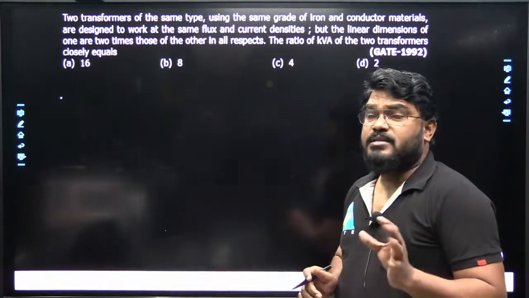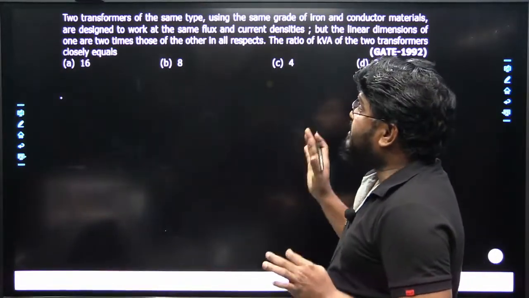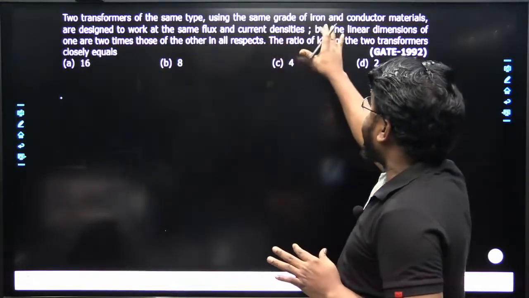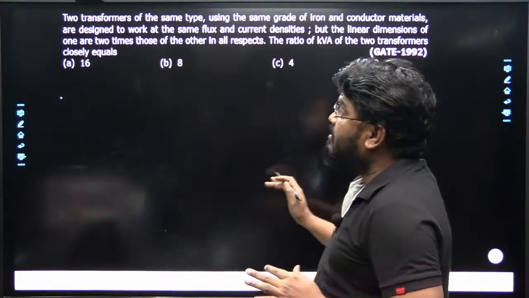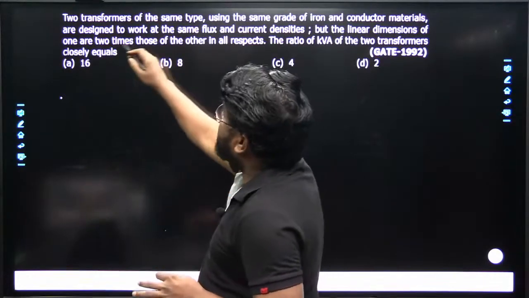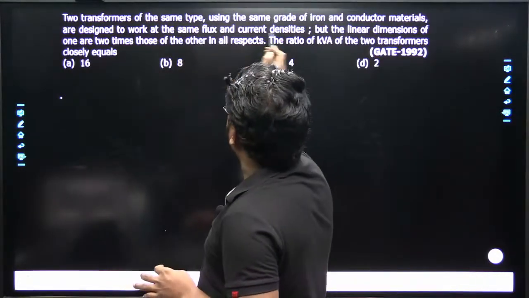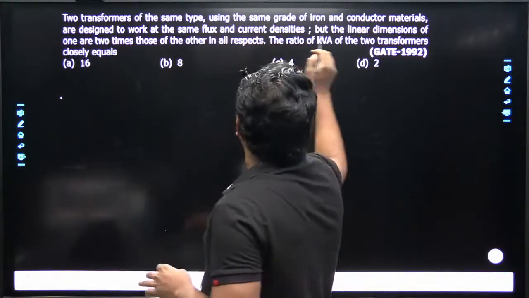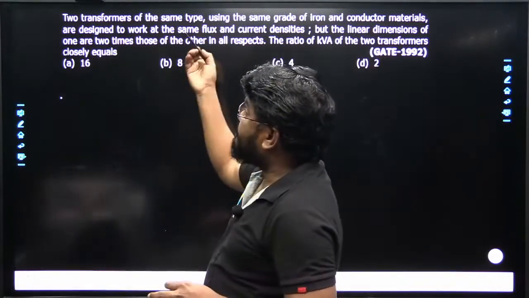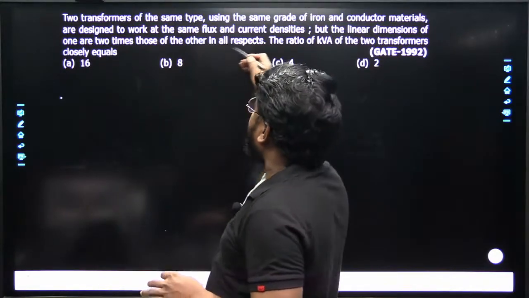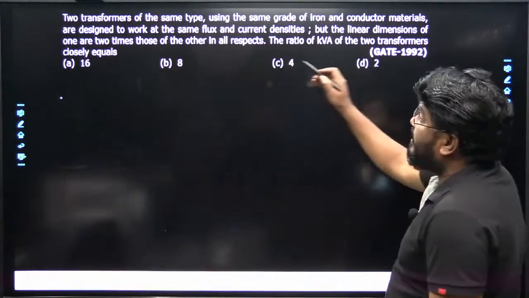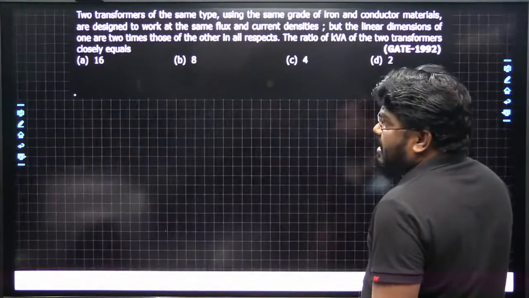How do we answer this question? Here it is the same type, using the same grade of iron and conductor material, designed to work at the same flux density and current density, but the linear dimensions of one transformer are 2 times the other. Linear dimensions in all respects, what is the meaning of all respects?